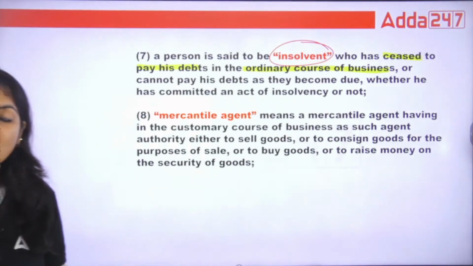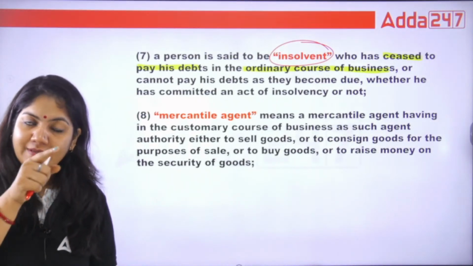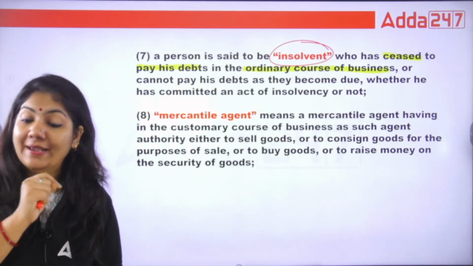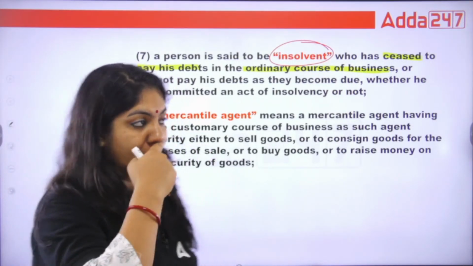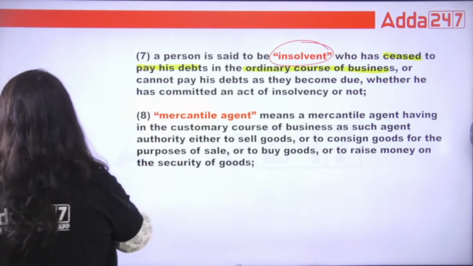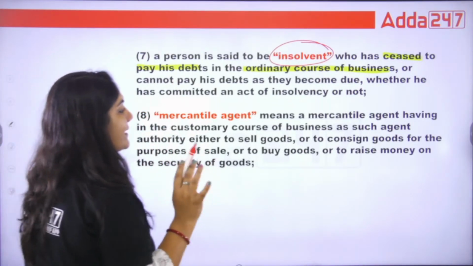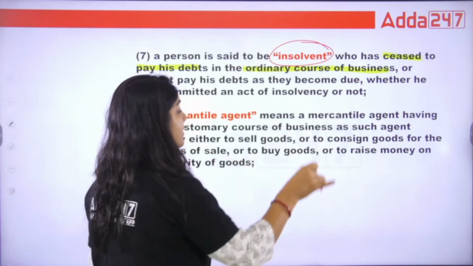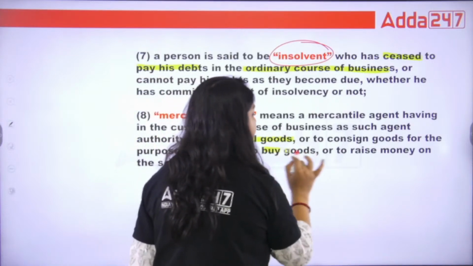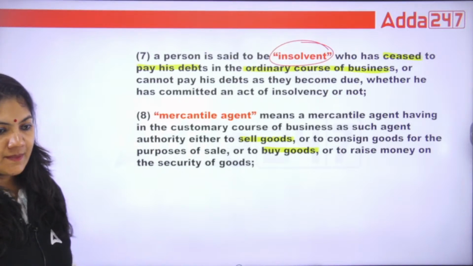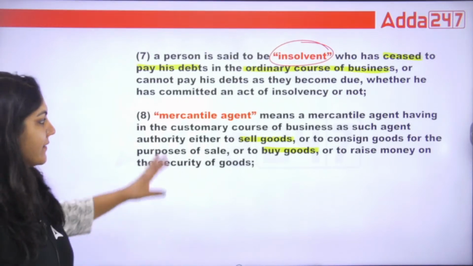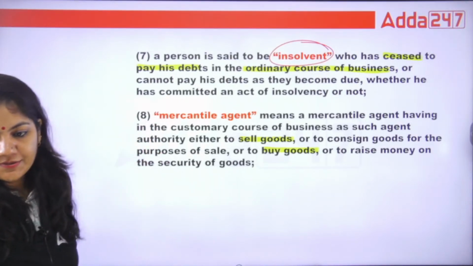If the court declares that person insolvent, that is called bankruptcy. So this is the difference between bankruptcy and insolvency. What is a mercantile agent? The mercantile agent is the agent whose work is to sell goods and buy goods for the seller. So this is the exact definition of the term agent.